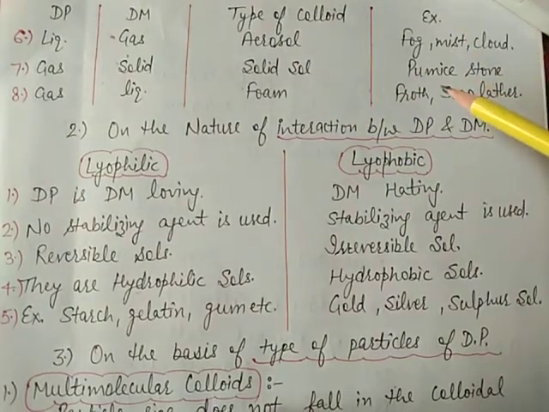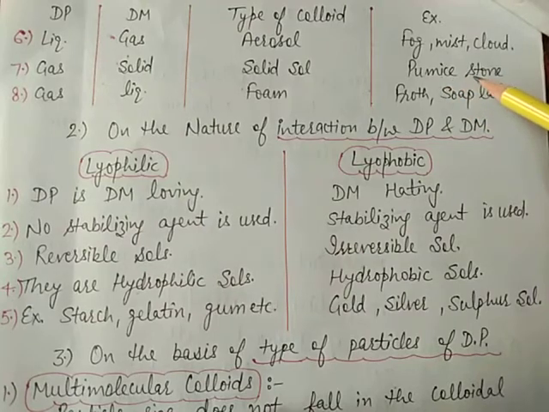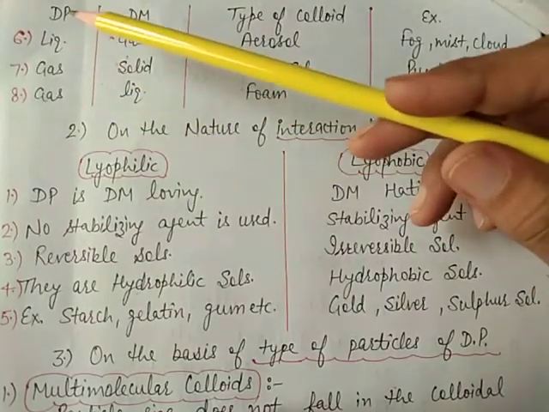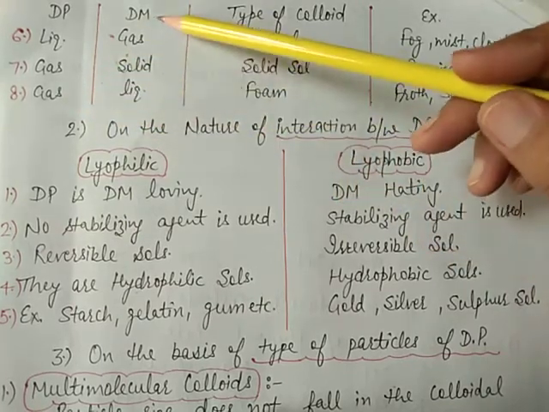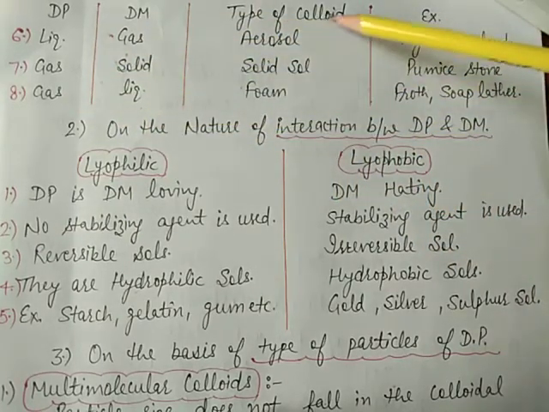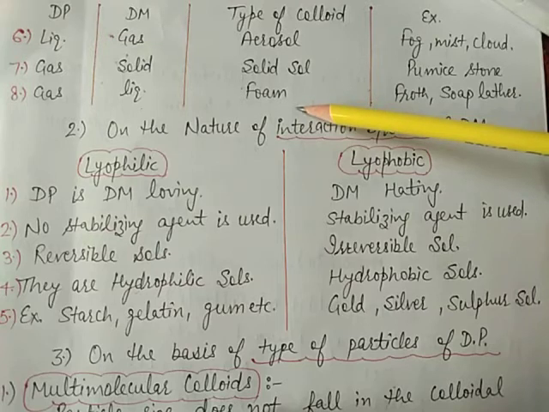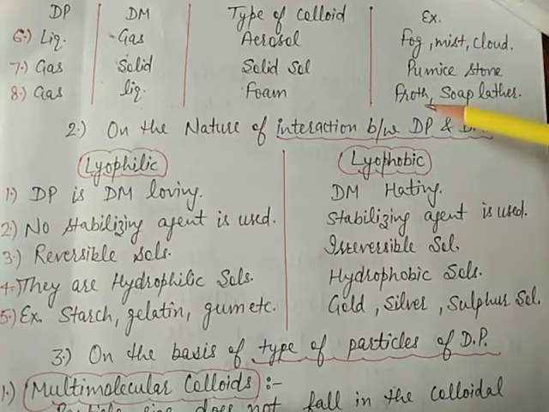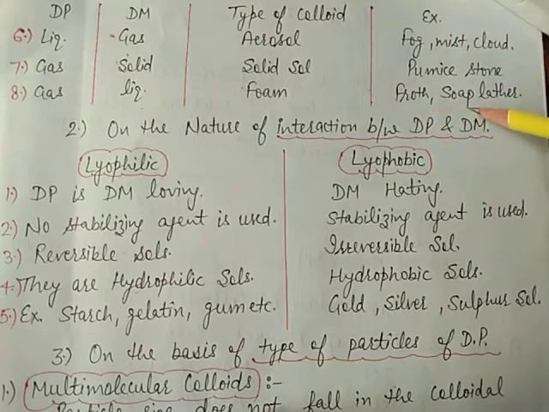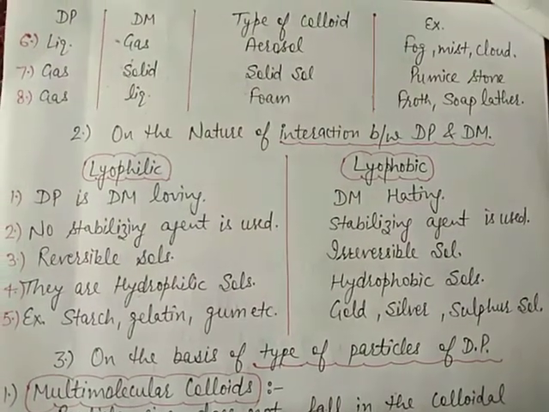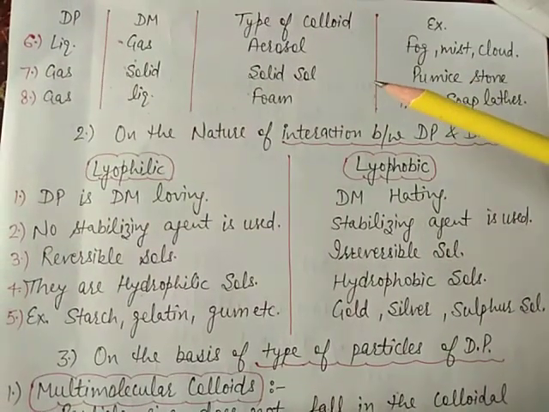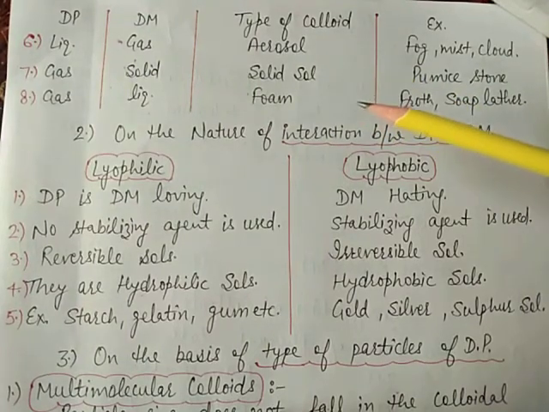Example is pumice stone. If the dispersed phase is gas and the dispersion medium is liquid, then the type of colloid is foam. Example is froth and soft leather. So these are the table of different types of colloidal systems.